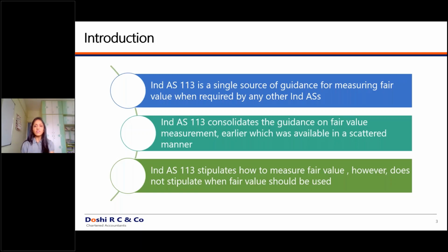Now, in cases where the principal market is not available, you can go to the most advantageous market. What is the most advantageous market? The most advantageous market is a market where you get the maximum price for that particular asset, or the minimum price for that particular liability. So let's understand the difference with an example. Principal market is a market which has the greatest level of activities.